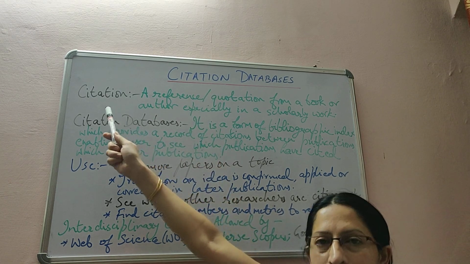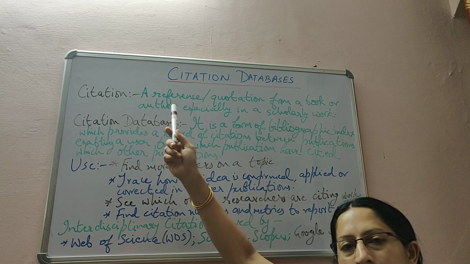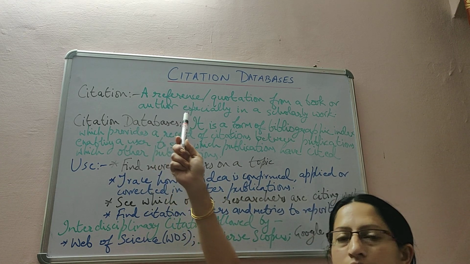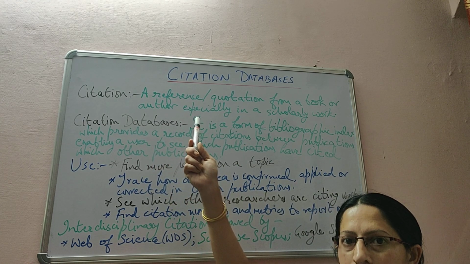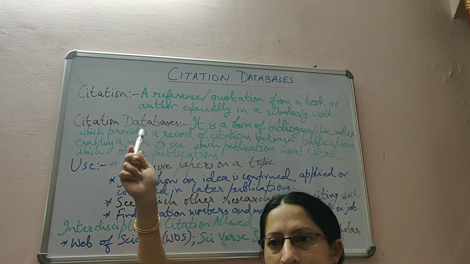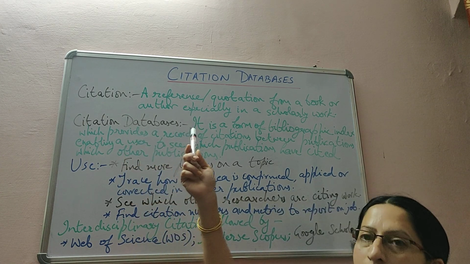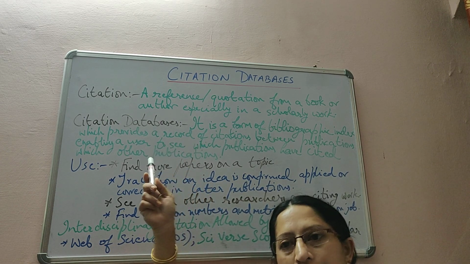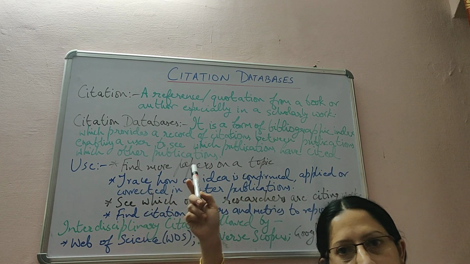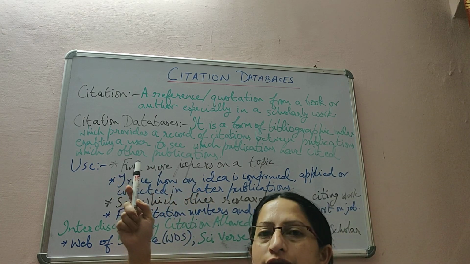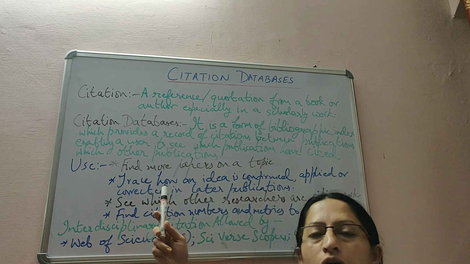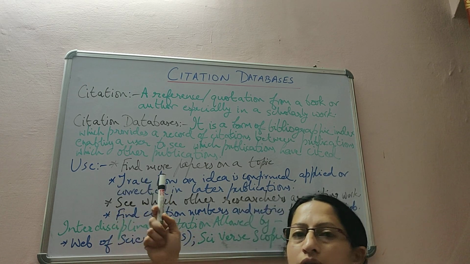Now what are citations? I think all of you may be knowing, because when we publish a paper, or an author is publishing a book or a journal, he has to cite the work. If he is putting the work of some other author, then he has to cite that author: from which book it is taken, from which year, which publication, which page number, all that has to be cited in his work.